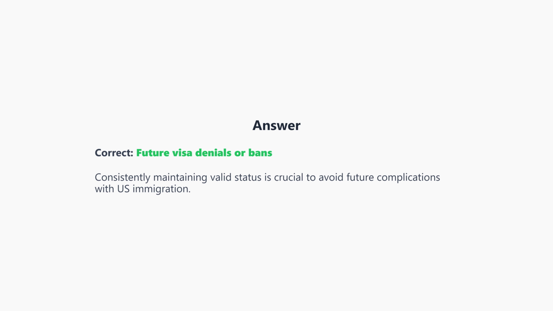The correct answer is B. Future visa denials or bans. Overstaying can have serious long-term implications for future travel to the U.S.